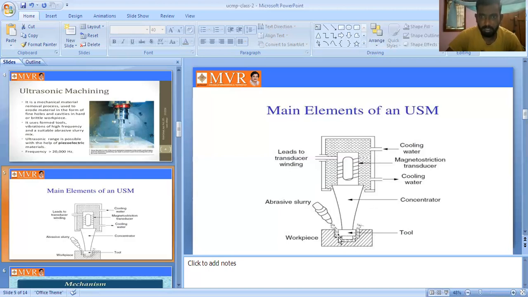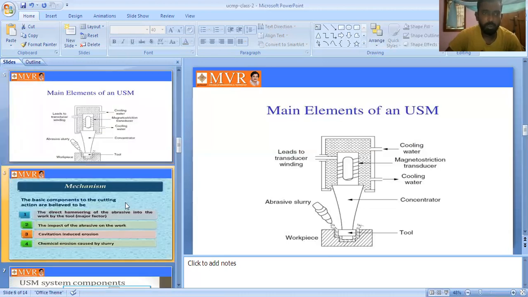By using this slurry in the gap between the tool and the workpiece, with high vibrations and the slurry mixed, we are cutting the workpiece. Here the tool is in vibrating mode, and we are also using the abrasive slurry. Using both the vibrations and the slurry, we cut the workpiece. This is what we call ultrasonic machining. These are the main elements, the main keywords.